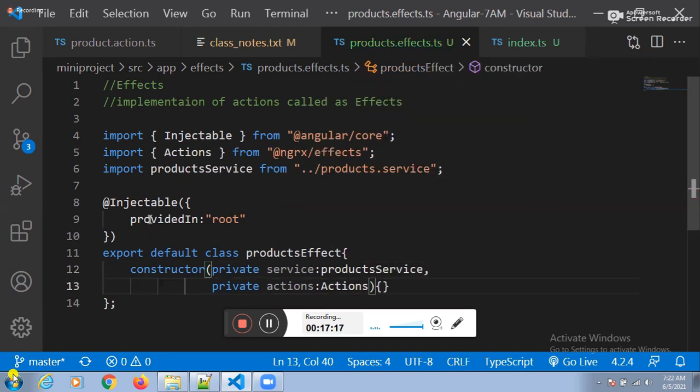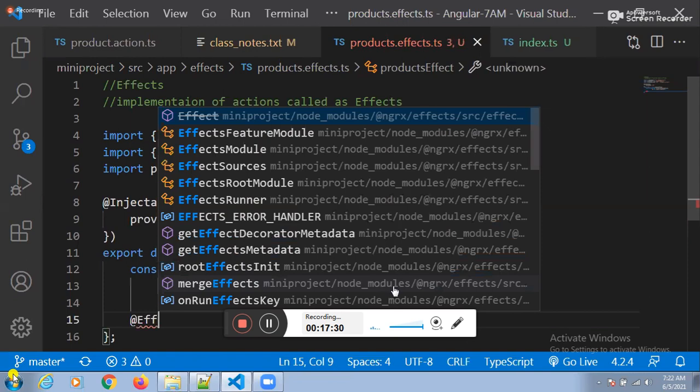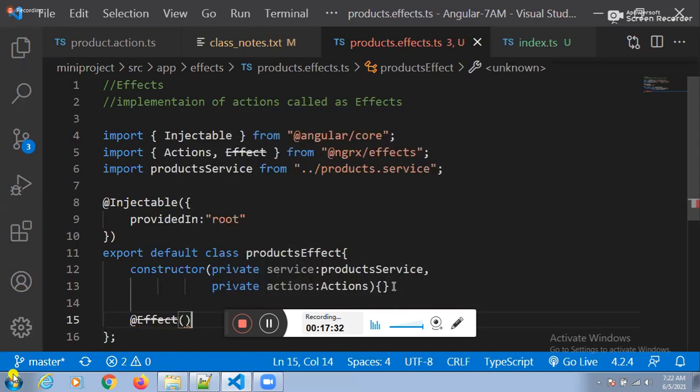Okay. Yes. How to implement the effect? With the help of what? With the help of @Effect. @Effect is used to create the effects.